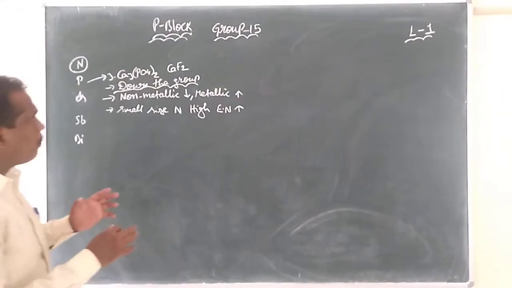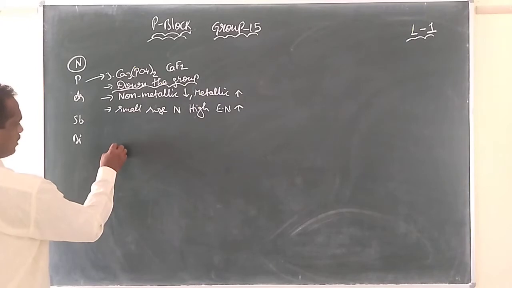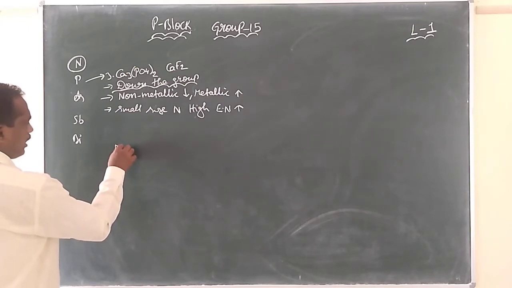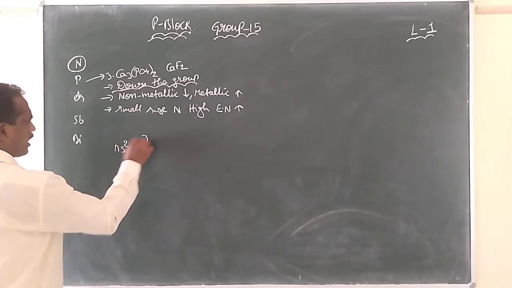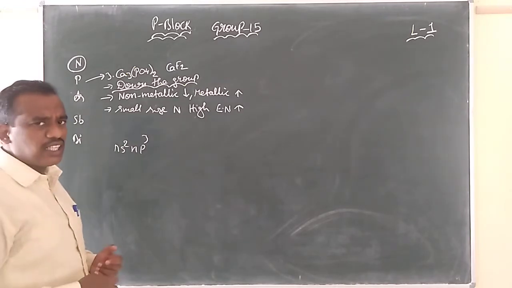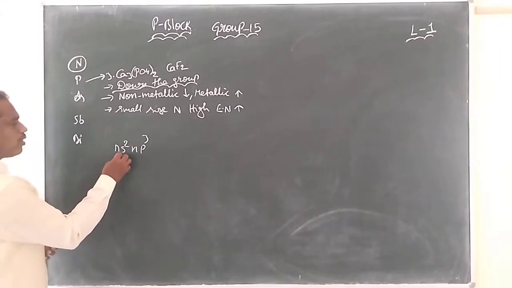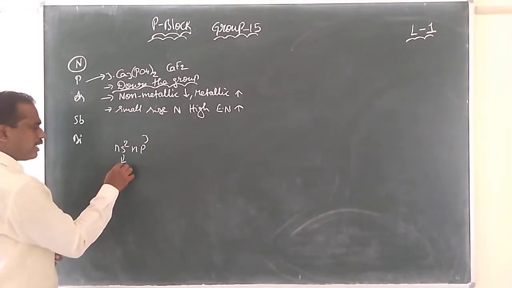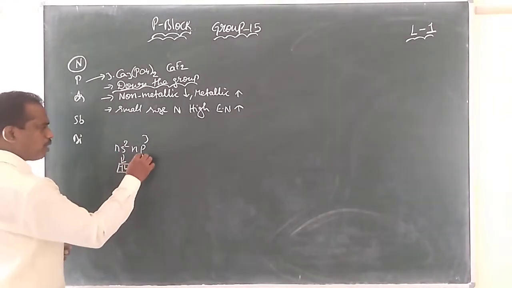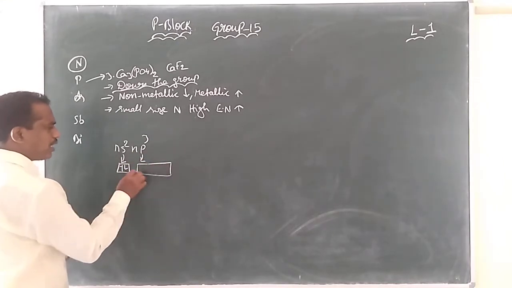The elements of group 15 have a general electronic configuration of ns2 np3. At times this is also asked. From the general electronic configuration, we can derive the electronic configuration. How many electrons can an orbital occupy? The s orbital occupies 2, and p has 3 orbitals, everyone knows that.